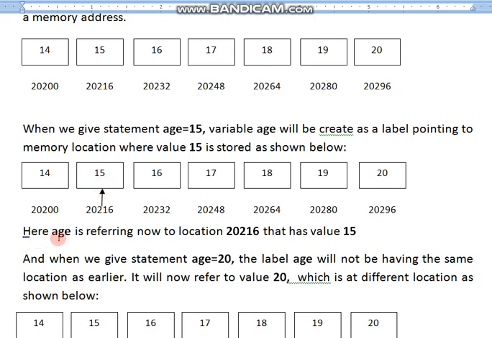Okay, the explanation is given. Here age, the variable, is now referring to the location 20216, where the value is 15. Fine.